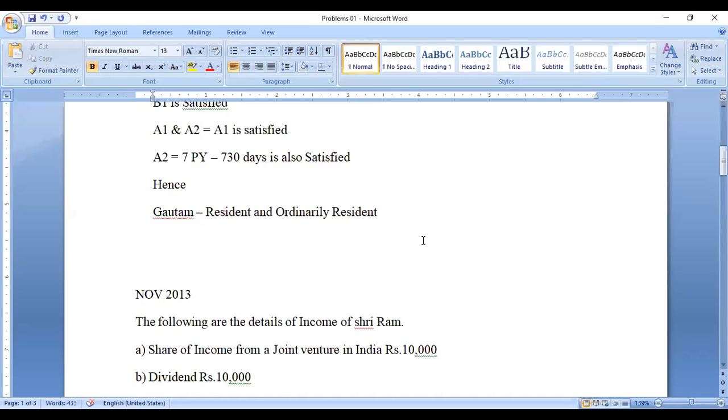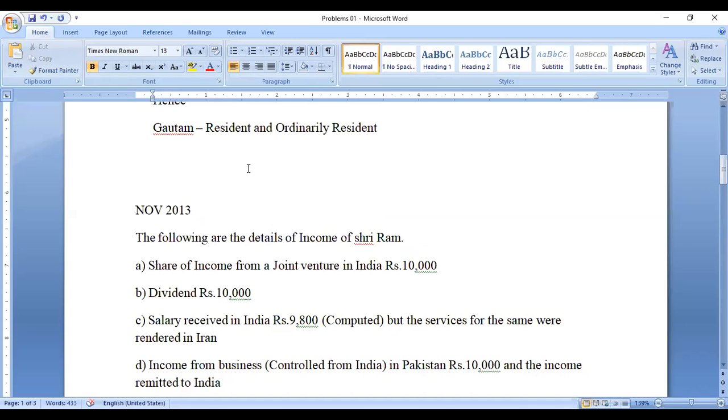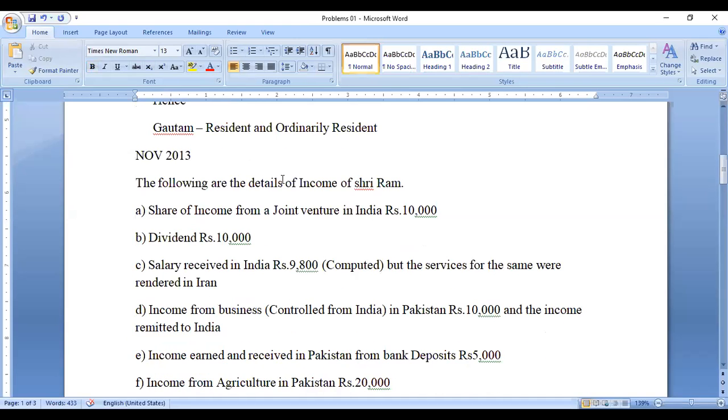So this problem is over. Right. You can see this problem. So this one is from your previous year question paper, November 2013.